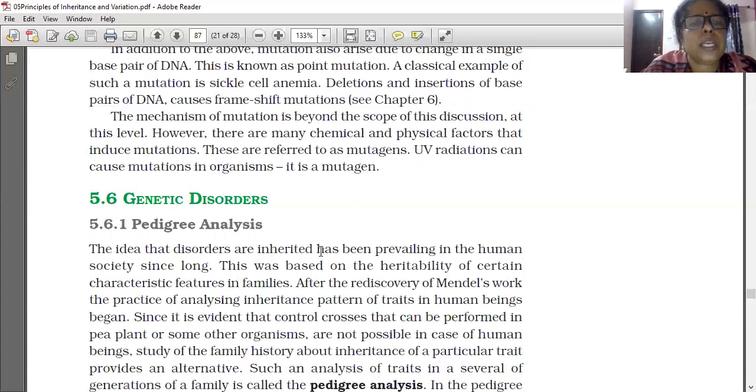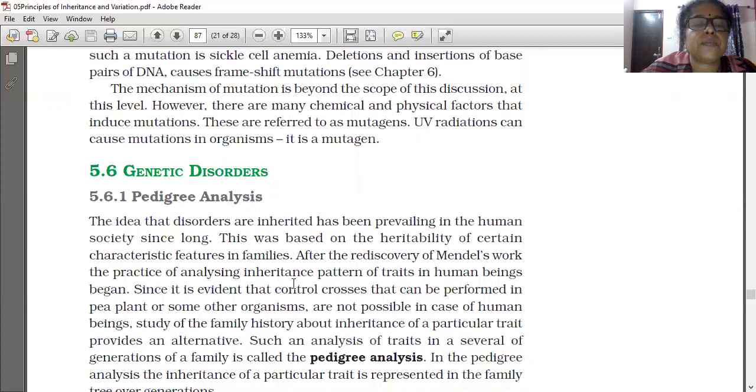From ancient times, some diseases have passed from one generation to another. Afterwards it was found that genes carry characters from one generation to another. So if any disorder occurs in the gene, naturally it will be carried from parents to offspring. This was based on the heritability of certain characteristic features in families.